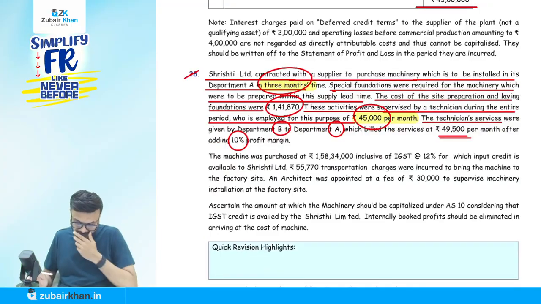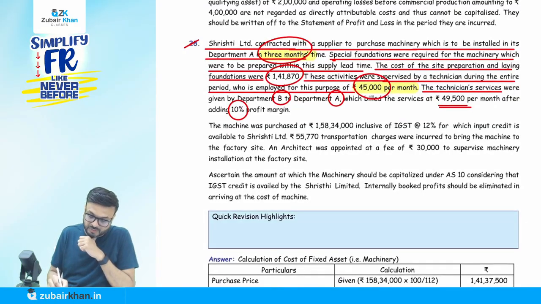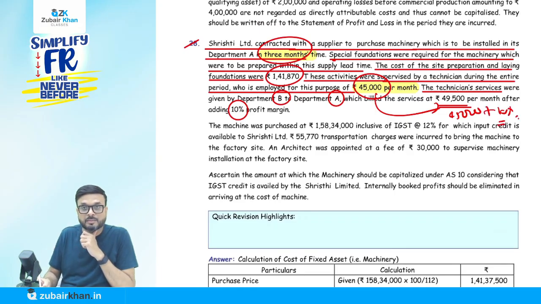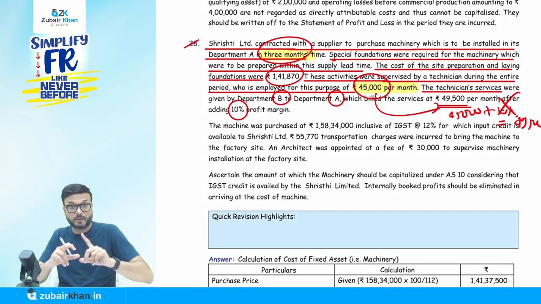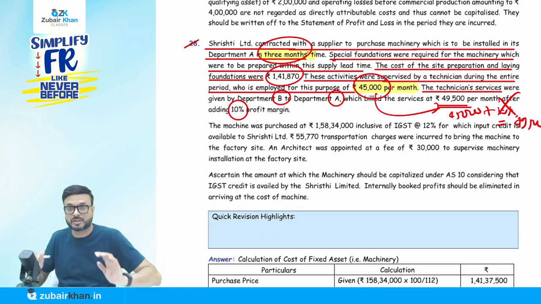Okay, they have mentioned something about a per month 10% margin on that. The technician service given... okay, no, sorry. They're talking about this technical service only. This is 45,000 plus 10%, correct? That is coming to 49,500. So this is not a part of the cost of PP. I told you, internal company transaction, only cost we have to cover.